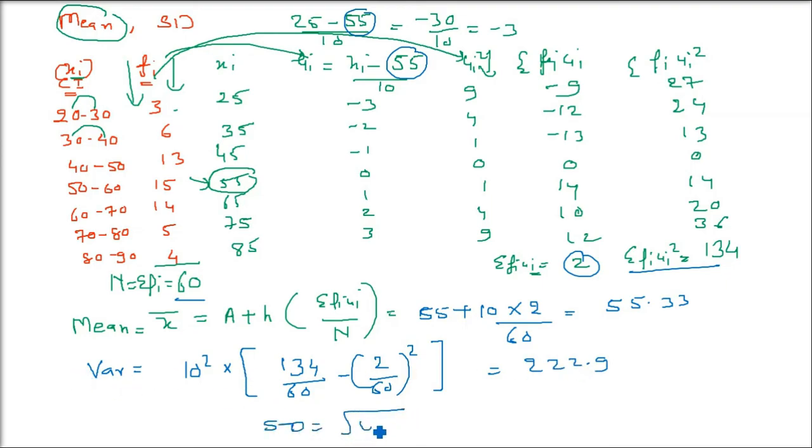Now, from variance, how do we find the standard deviation? Take the square root of variance, that is the square root of 222.9, which is going to be 14.94. So this is the formula being used for the continuous frequency distribution, where the class intervals are given and the frequencies are given. I hope you got the idea.